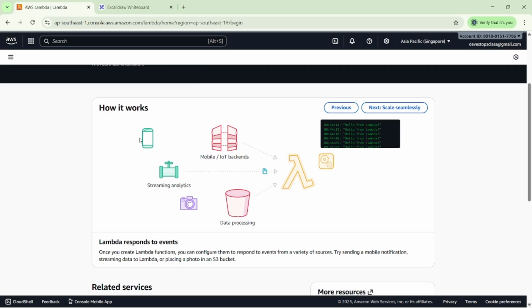Suppose we talk about the mobile side. When I click on the mobile side, you can see containers are generated here. I'm using data processing, and we already know what data processing is. So this is my image, which we take from our application side. Then we do the data processing and execute whatever we have. Then you can see the mobile IoT backend.